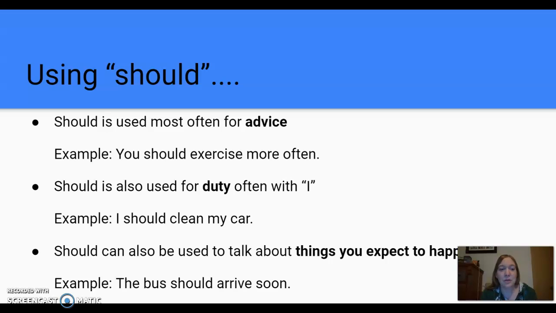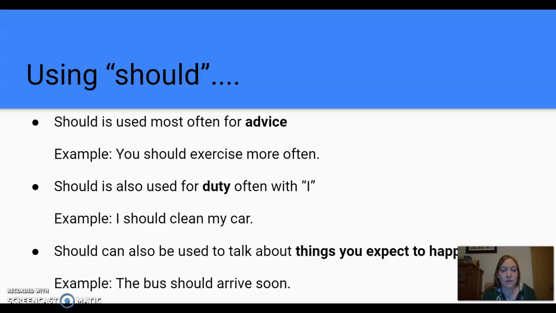So I can use different pronouns at the beginning of the sentence. We can use a name. Bob should exercise more often. Okay, we also use should for duty. This is often with I. A duty is a responsibility, something that you need to do. Okay, so I can say, I should clean my car.